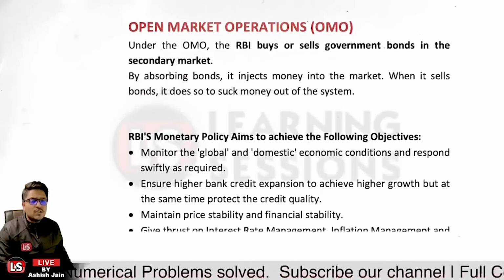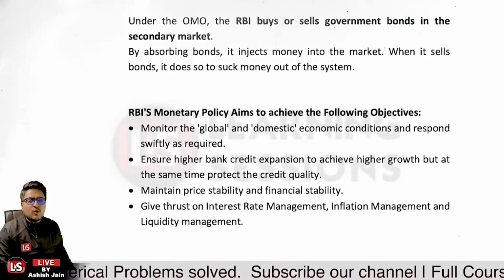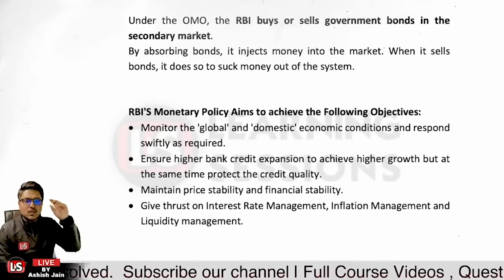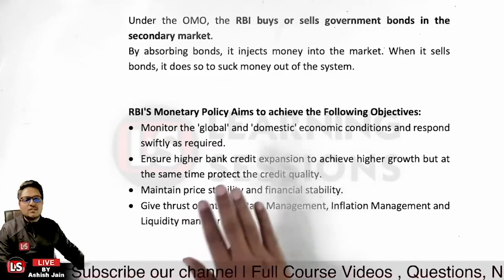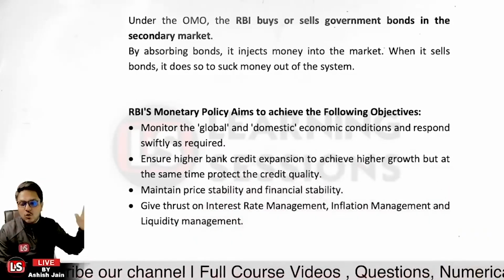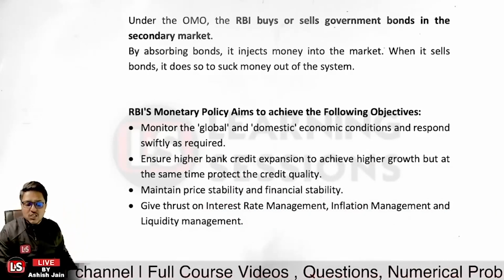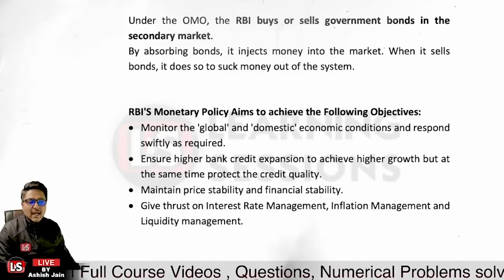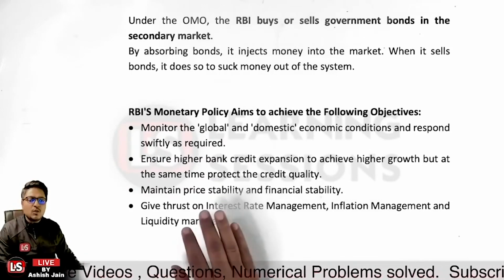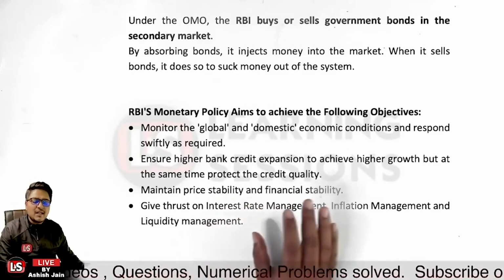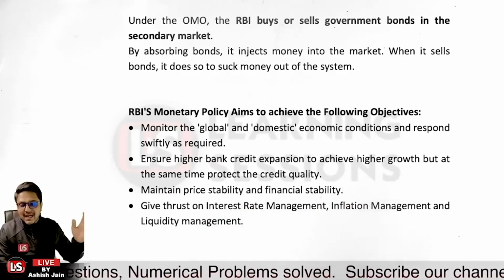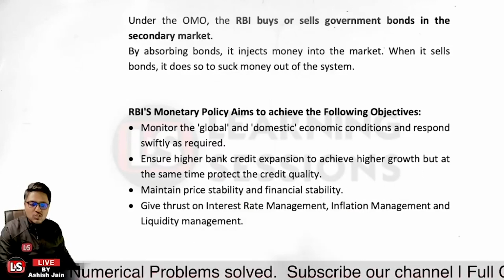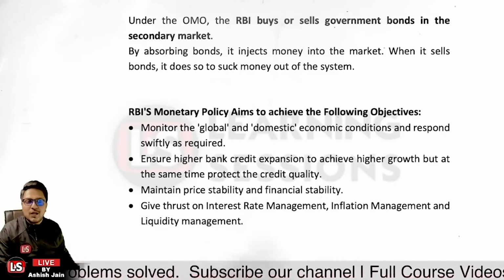Next, it is related to the Reserve Bank of India's monetary policy, which aims to achieve the following objectives. Let us have a look at what these different objectives are. First of all, monitor the global and domestic economic conditions. We need to have a match between them, and further we need to respond to these swiftly. Further, we need to ensure higher bank credit expansion to achieve higher growth. We want higher growth, but at the same time we need to protect the credit quality too.